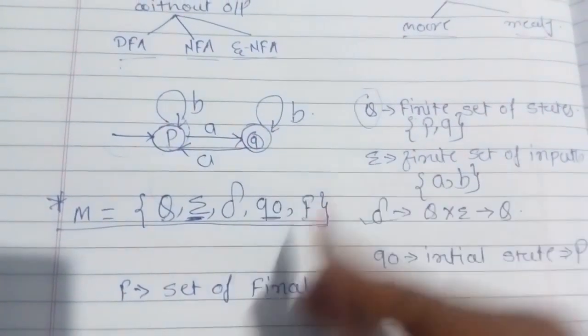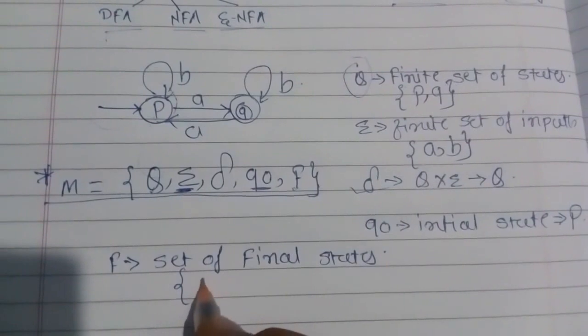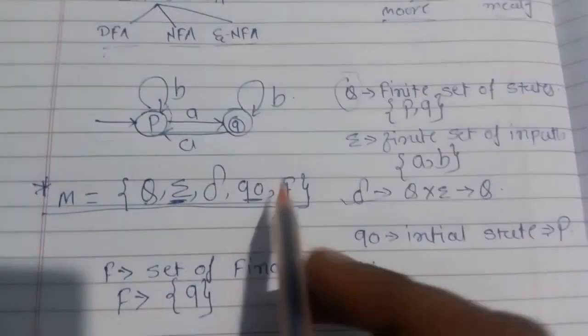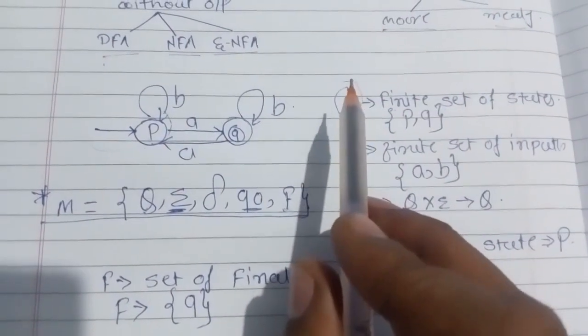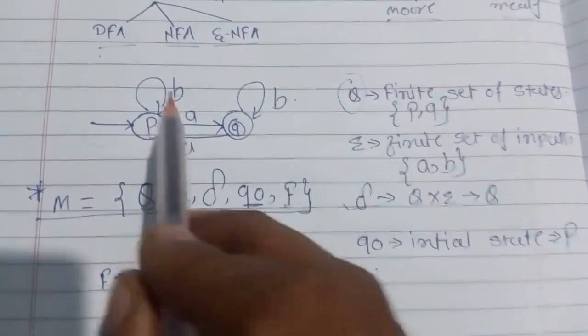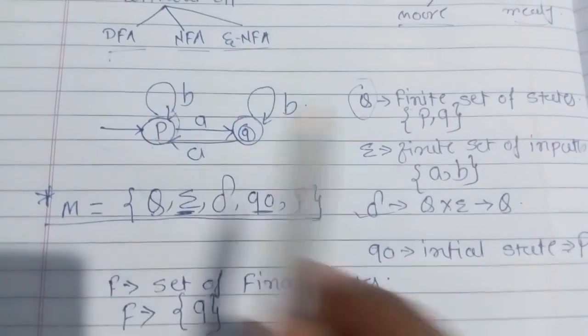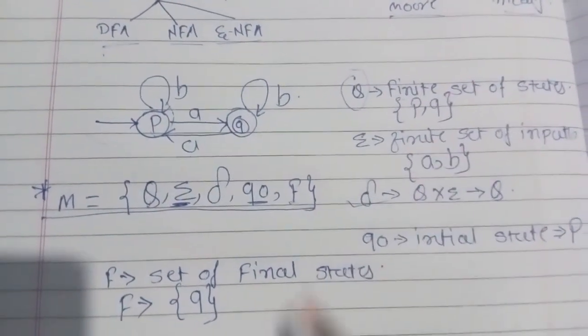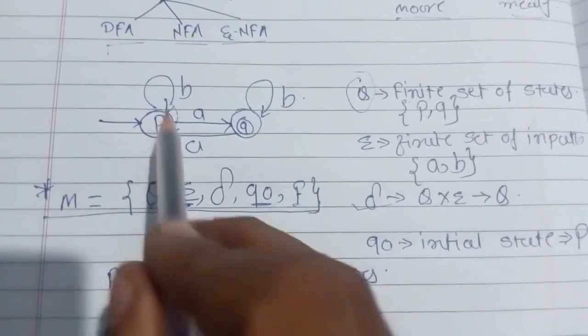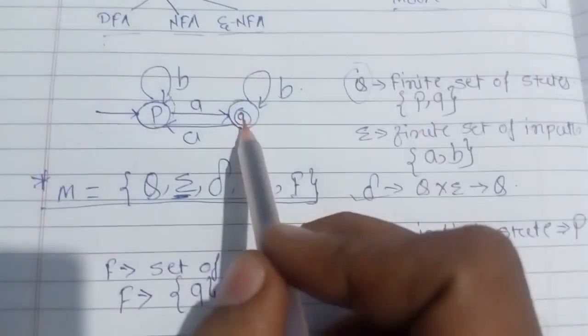Q. So here F will be the set of final states, that is F is Q. So Q is the set of states, that is P and Q. Sigma is the set of inputs, that is A and B. Delta we'll see right now. Q0 is the initial state, here P, and F is the final state, that is Q.